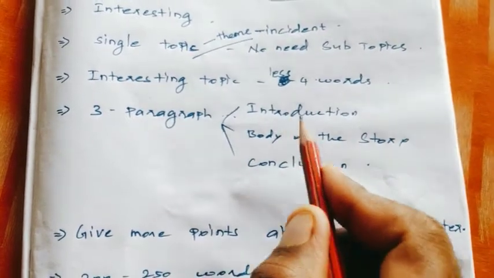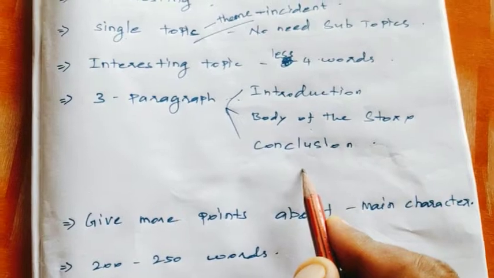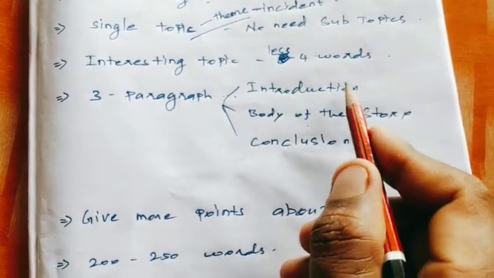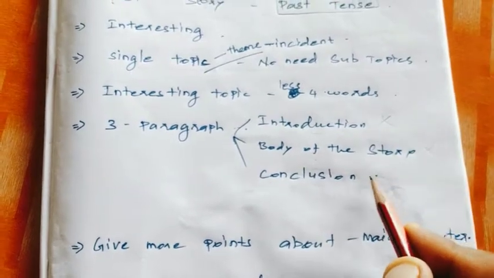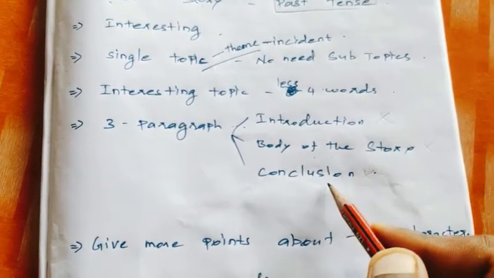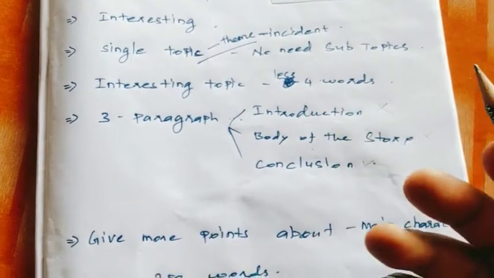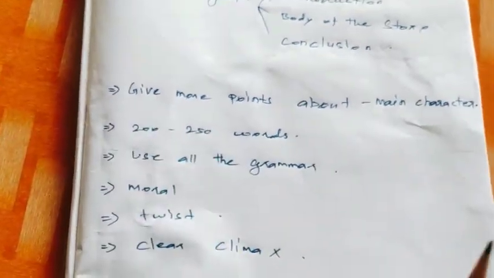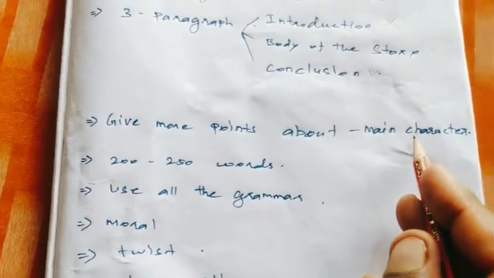First, the introduction part; second, the body of the story; third, the conclusion. But we don't want to write the titles introduction, body of the story, conclusion. You don't write them, but you make three paragraphs. That's all.